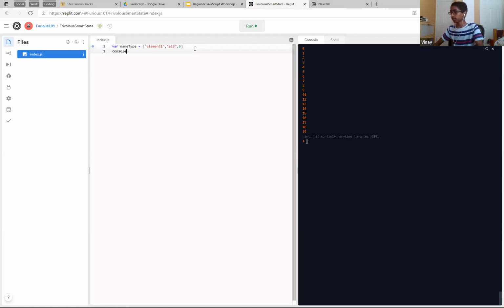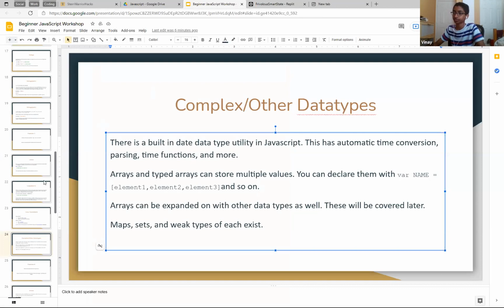Name type. Okay. Right, so it logs all this. So it's an array. If you want to access an element, we put this and do this, and it'll access the second element. Notice, the second element, not the first element. The way it works is the computer thinks that this is a 0, this is the first, this is the second. That's just how it's stored in the computer's brain, you might say. So that's why it works like that.